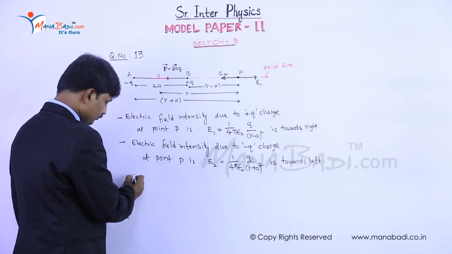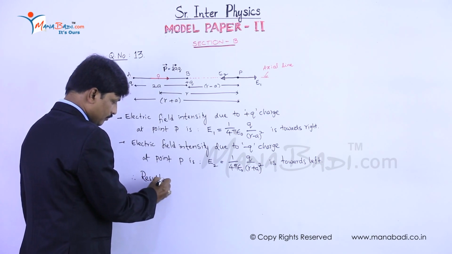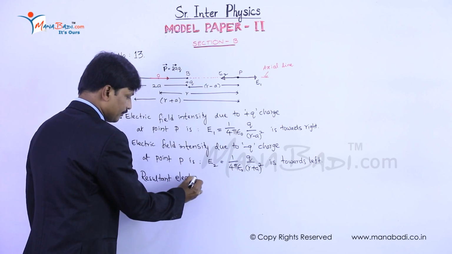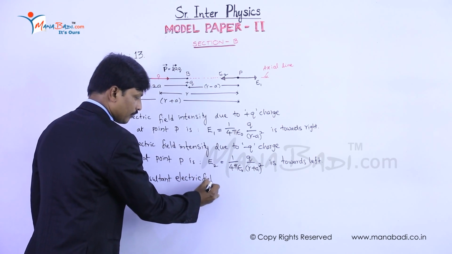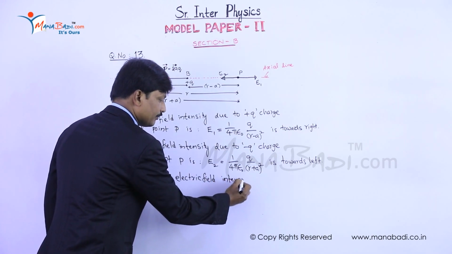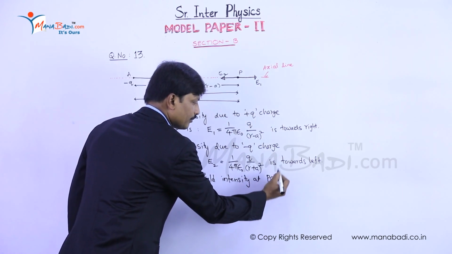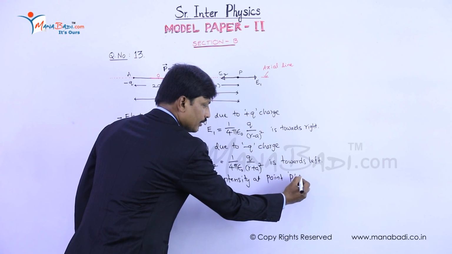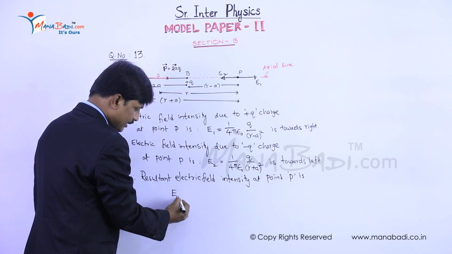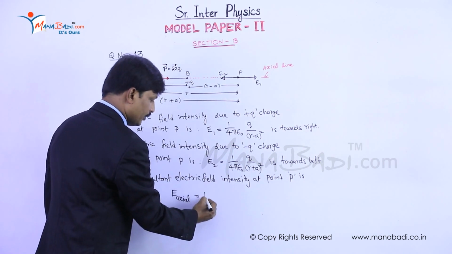Therefore, resultant electric field intensity at point P is E axial, that is equal to E1.